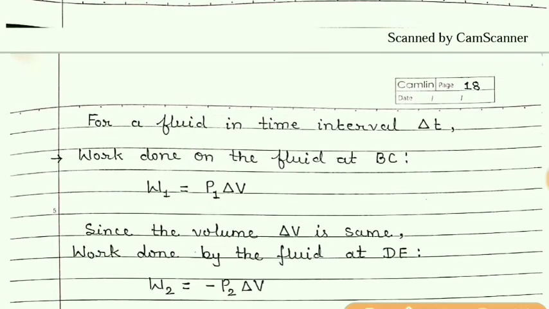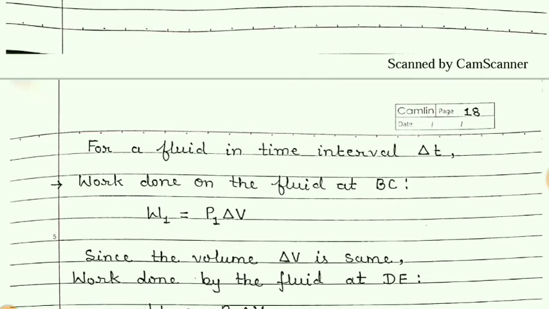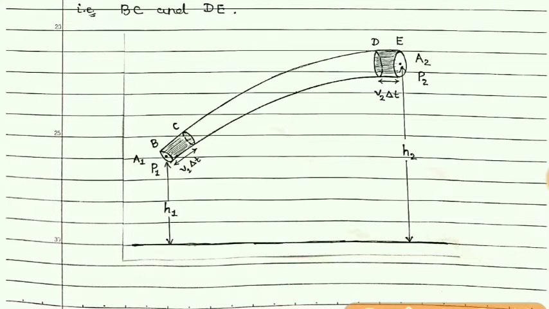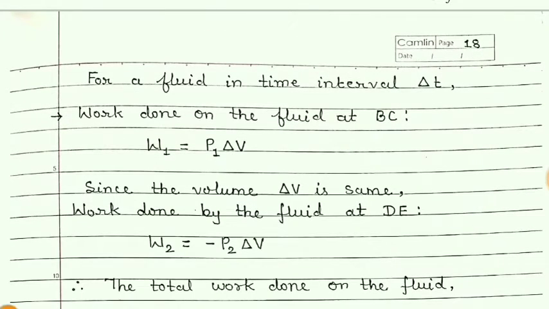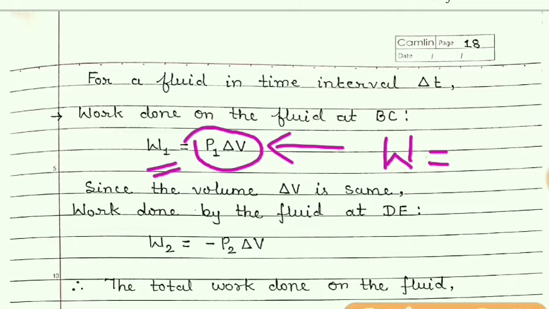And work done is given by pressure into change in volume. But as I said, whatever the volume is passing from B to C is equal to the volume of the fluid passing from D to E in time interval delta t. So volume remains same, pressure is different. So work done W1 is P1 delta V. Students, this is something new for you, but remember always work done is pressure into volume. So here pressure into change in volume is taken.